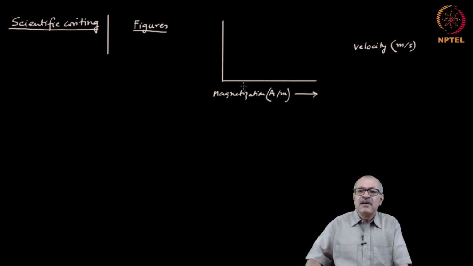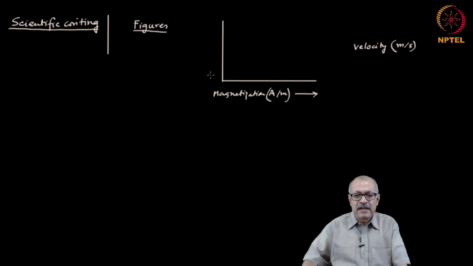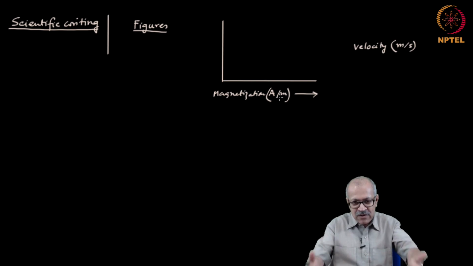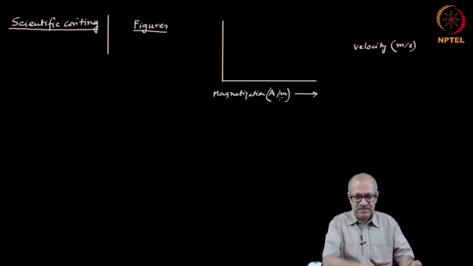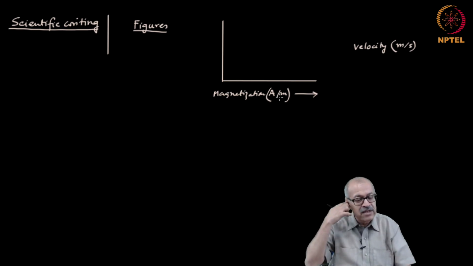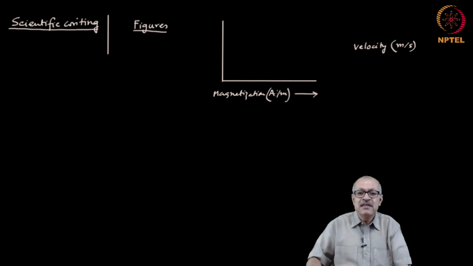And for example, the magnetization and something on this scale. So, the point is that these are written in letters, and after you have produced the figure, it will be resized when it is put into the paper. And when it is resized, mostly it is sort of shortened, the dimensions reduce, and as a result of which these letters become so small that they cannot be read.